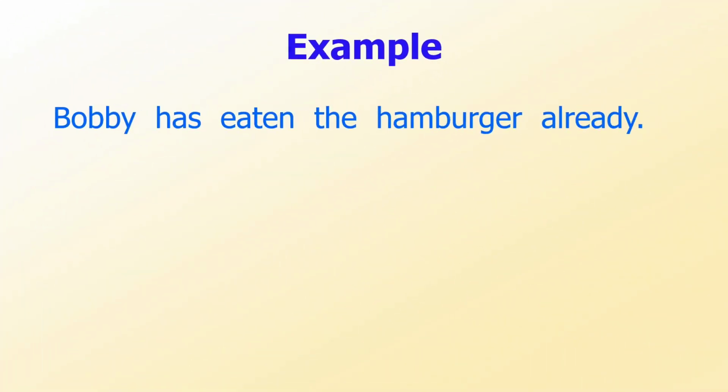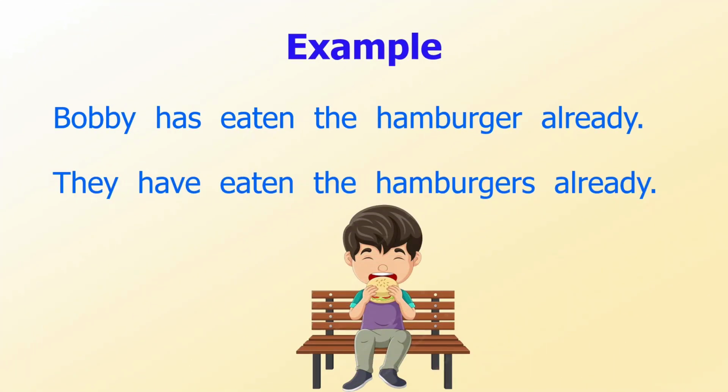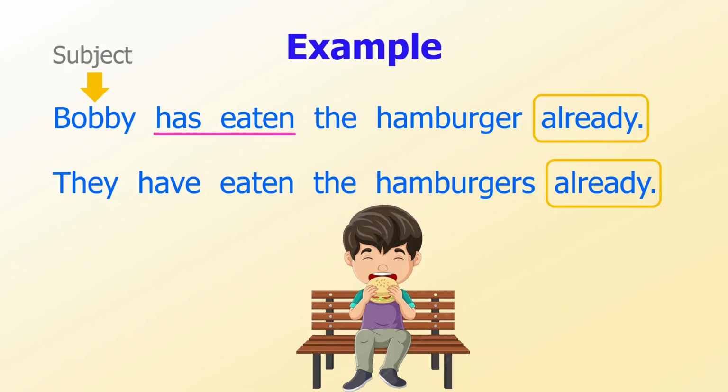Another example. These two sentences have the same tense. That is, the present perfect. In the first sentence, Bobby is the subject. So, we use the helping verb, has. In the second sentence, the word they is the subject. So, we use the helping verb, have.